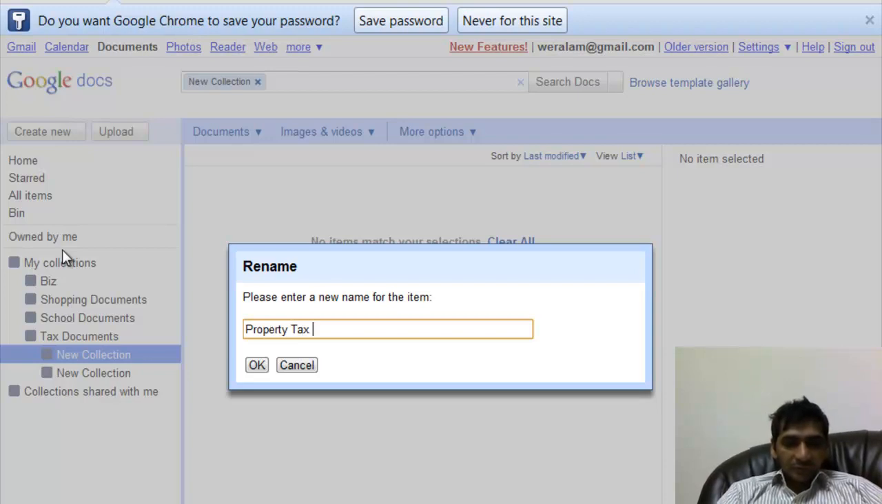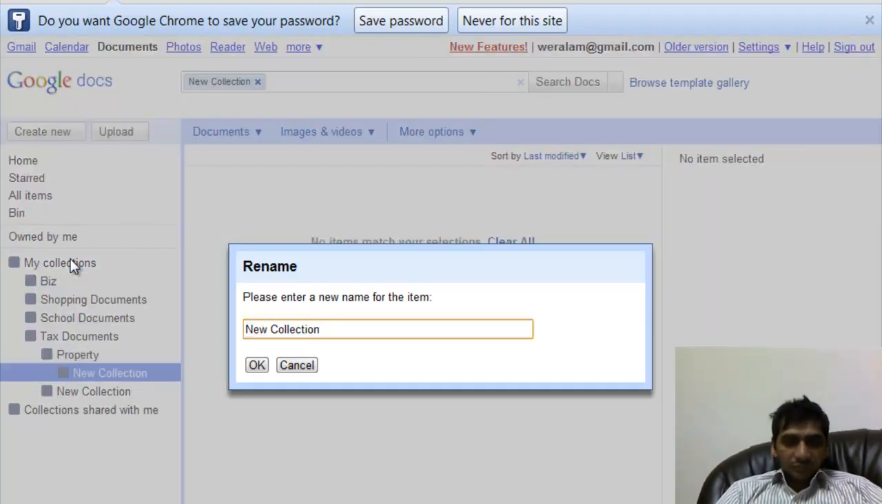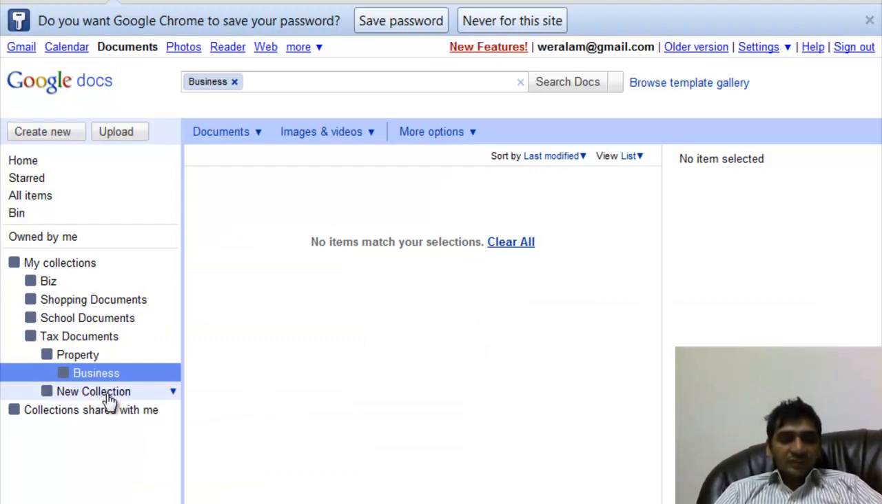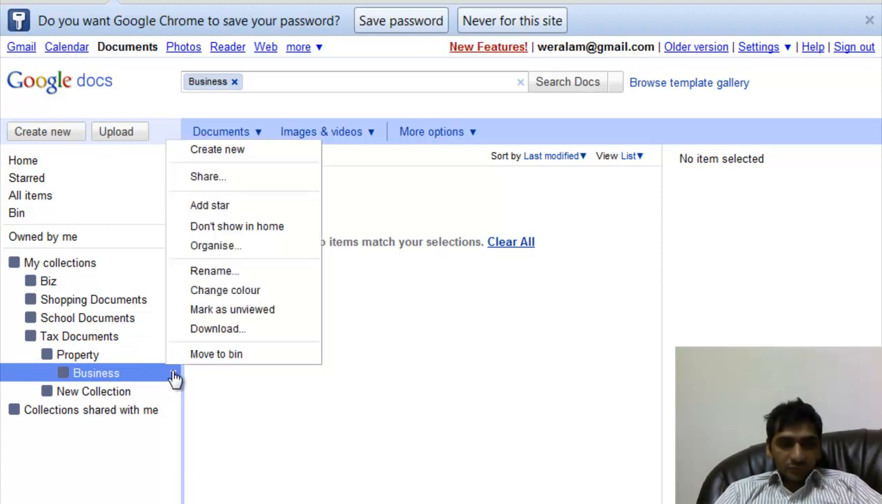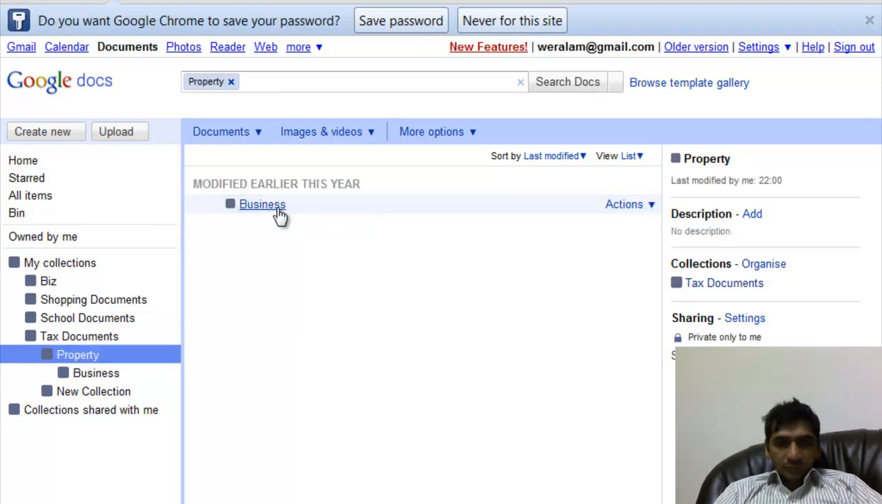for example under the tax I say property. All the tax documents related to property will go into this folder, and all the tax documents related to business will go into this one. Now this collection is extra, so we don't want it here. Is there a move functionality to the property business?